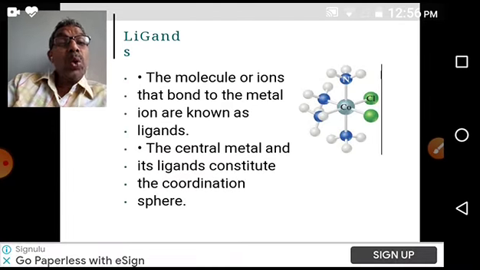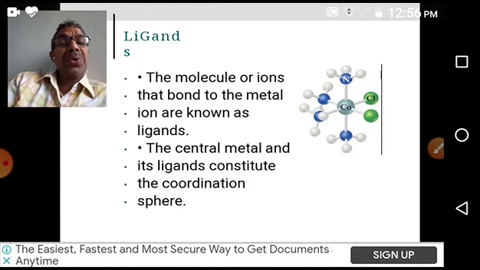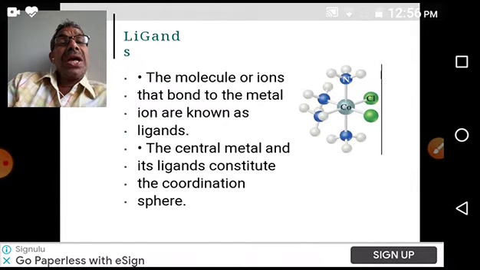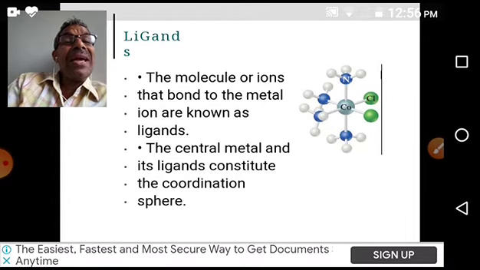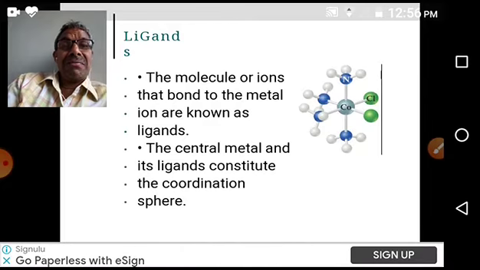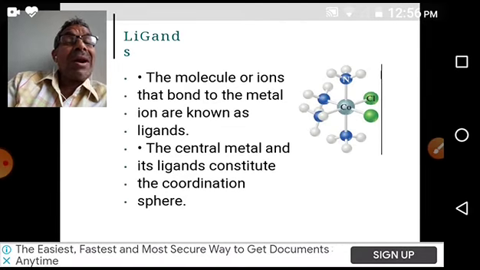A group of atoms, or a molecule, which forms a bond by donating an electron pair to the central metal atom or ion, is called a ligand.